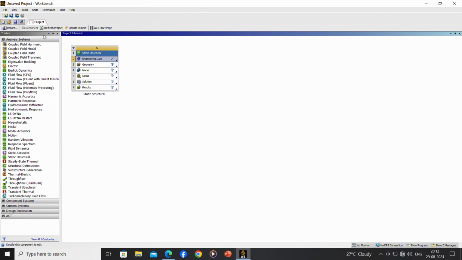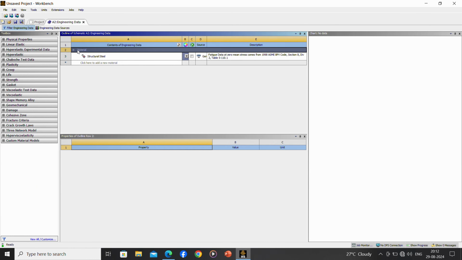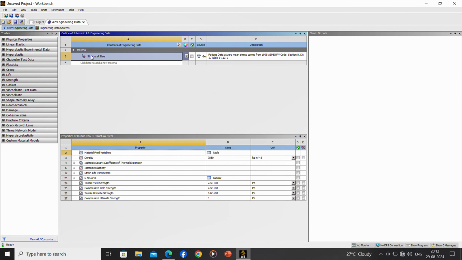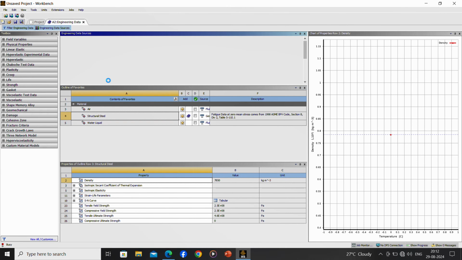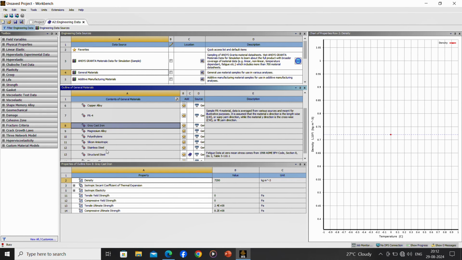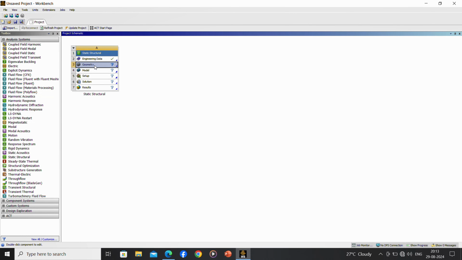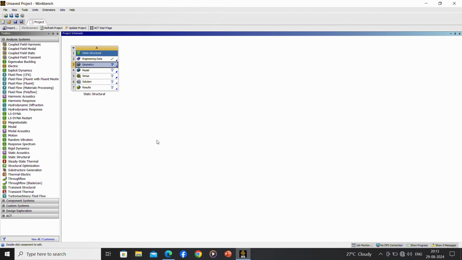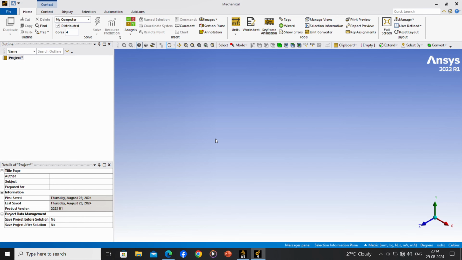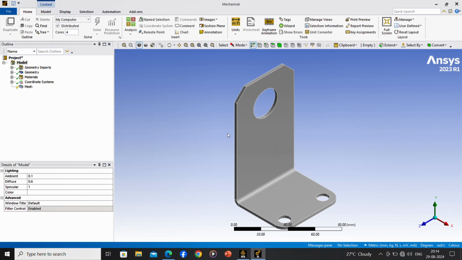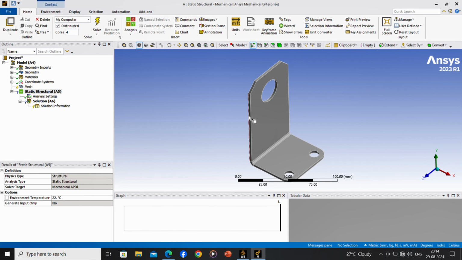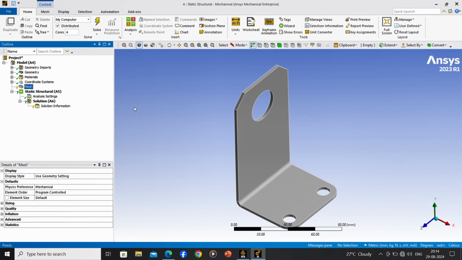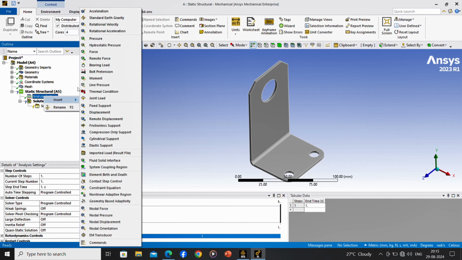Ansys stands out as a powerful tool for simulation, particularly in the areas of stress and strain analysis and determining the factor of safety. Ansys is renowned for its advanced simulation capabilities, which include finite element analysis, FEA, and computational fluid dynamics, CFD. These tools allow engineers to perform detailed analysis of mechanical components and systems, predicting how they will behave under various conditions. For instance, stress and strain analysis in Ansys helps engineers identify potential failure points in a design, ensuring that products are both safe and reliable.